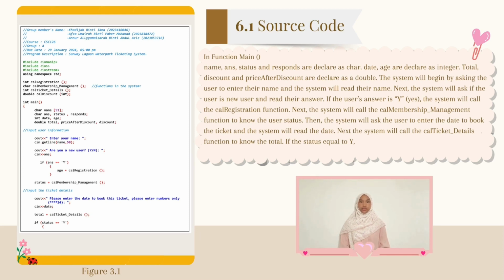If the user's answer is Y equal to yes, the system will call registration function. Next, the system will call membership management function to know their status. Then, the system will ask the user to enter the date to book their ticket, and the system will read the date. Next, the system will call ticket details function to know the total. If the status equal to Y,